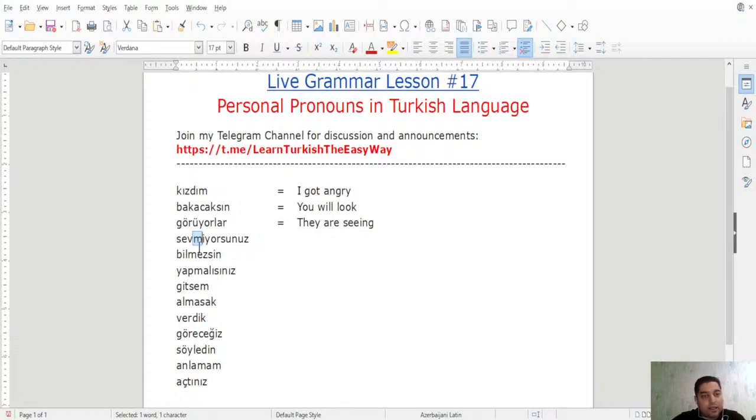So sev me. Then you have iyor, right? Again, this is present continuous. And then we have snz, the ending snz. Therefore, it is you plural, right? Or the respectful, formal way of saying you. It's negative: don't like or don't love, okay?